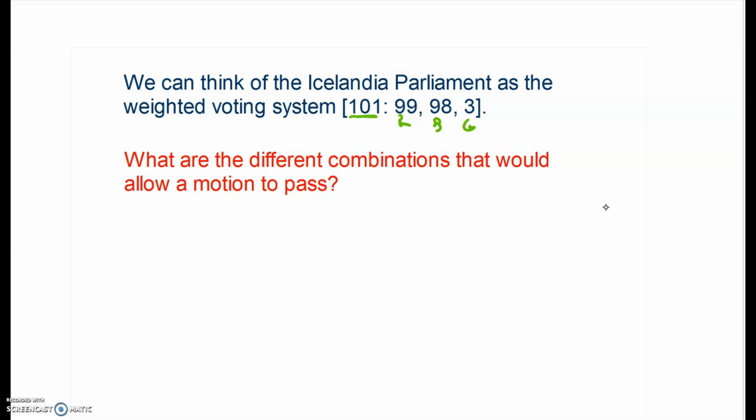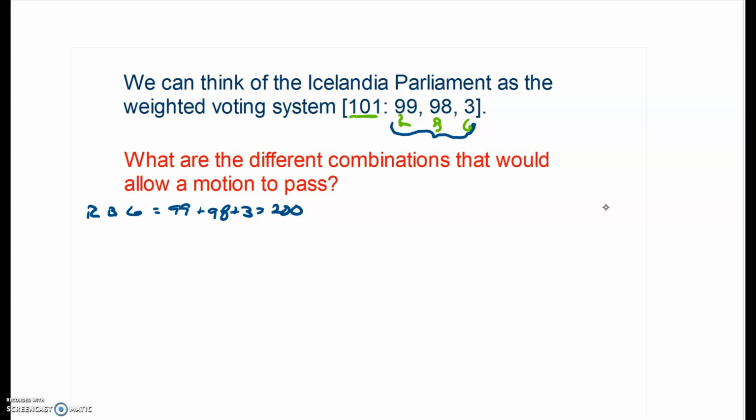So what we need to do is look at these values, and figure out how many ways I can add these three things together and get more than 101. Well, I notice that if all three vote yes, the red, the blue, and the green, that adds up to 99 plus 98 plus 3, or a total of 200 votes.